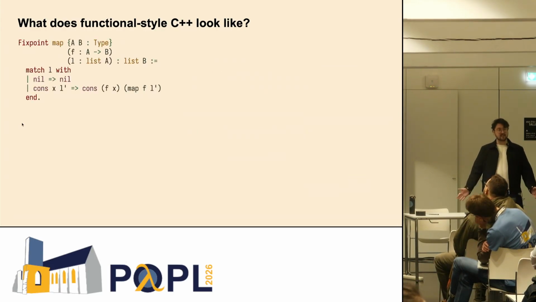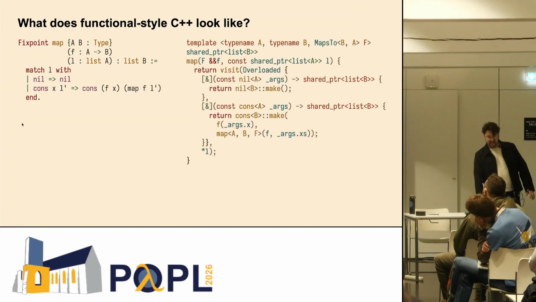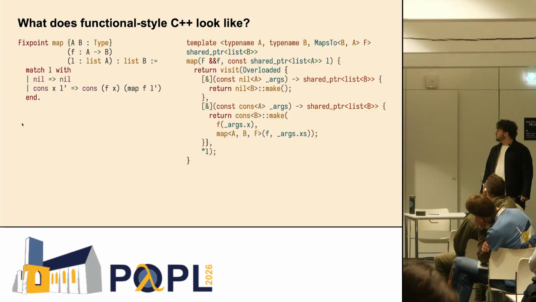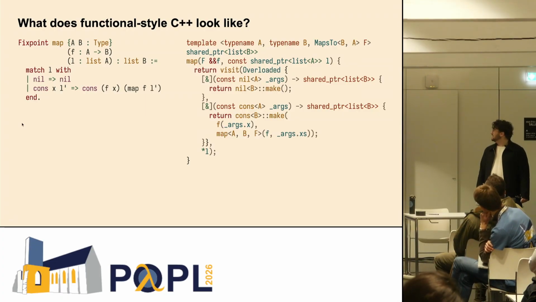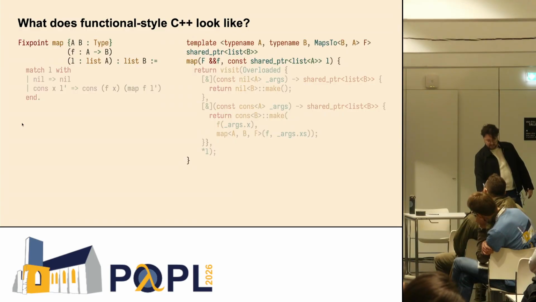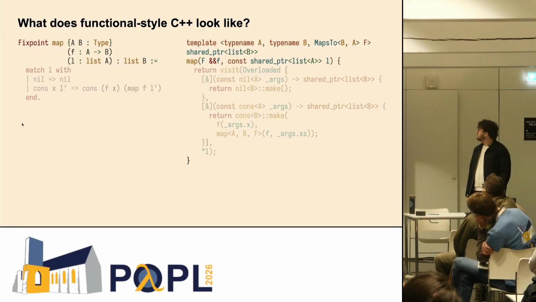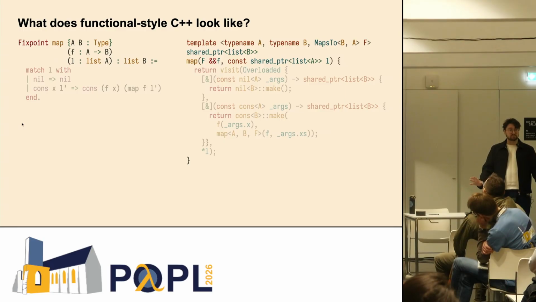And now, what about a function? How would we extract the map function? Well, again, it's a more verbose program in C++, but it carries the same structure as the original Rocq code. Looking first at its type, it takes a function between two types that are given as template arguments, and a list of type A, and it returns a list of type B. So everything is still relatively preserved from what it was originally in Rocq.